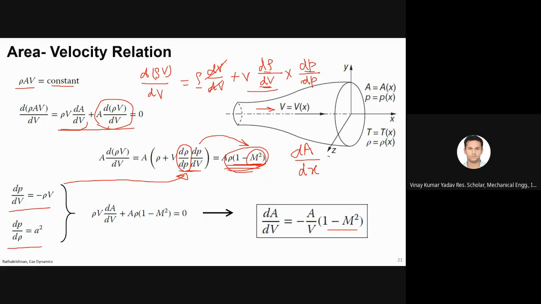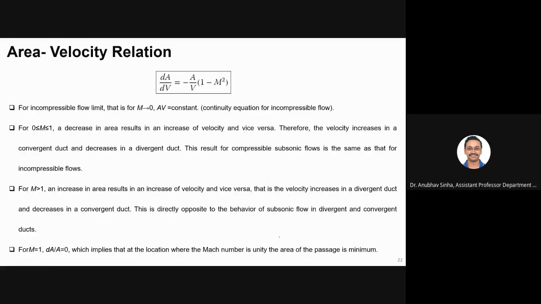Increasing with x. Increasing. So dA by dx will be positive or negative? Positive, right? So now we'll talk about two conditions. Either dA by dx could be positive or negative, and we'll try to apply this equation and see how velocity varies. Okay, this is one part.